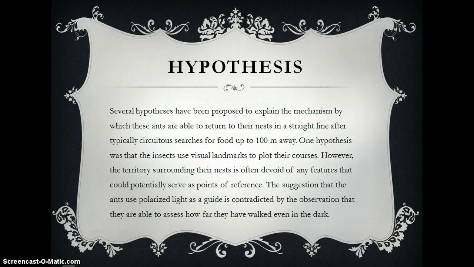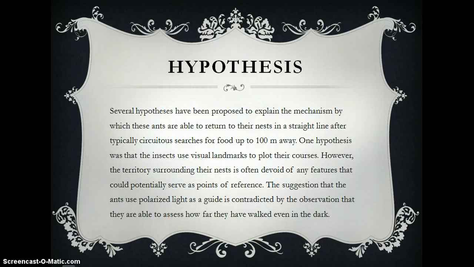One hypothesis was that the insects use visual landmarks to plot their courses. However, the territory surrounding their nests is often devoid of any features that could potentially serve as points of reference. It's just a suggestion. We don't know if it's true or false. It's not tested. The suggestion that the ants use polarized light as a guide is contradicted by the observation that they are able to assess how far they have walked even in the dark. So this is another suggestion.